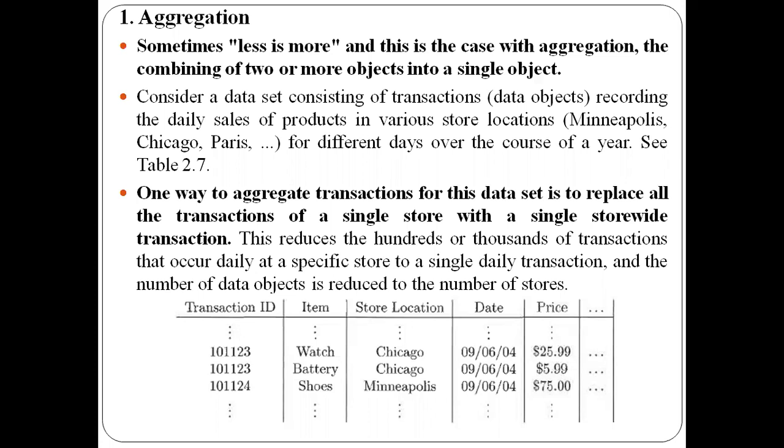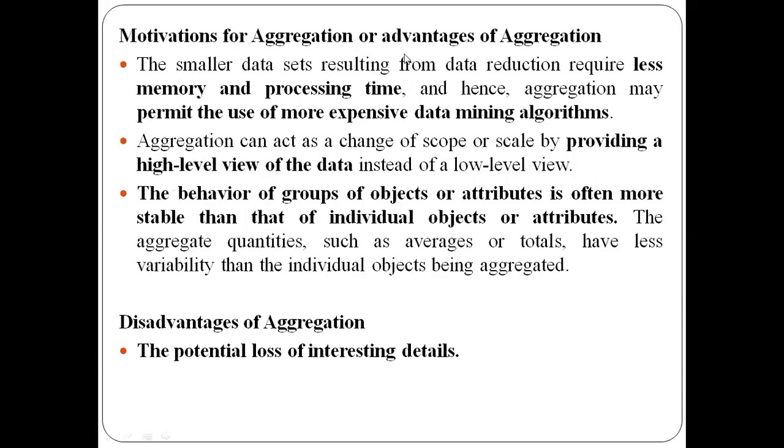Now coming to the advantages of this aggregation. The obvious advantage is that you reduce the number of rows or records present in the table. There will be fewer records in the table after aggregation.